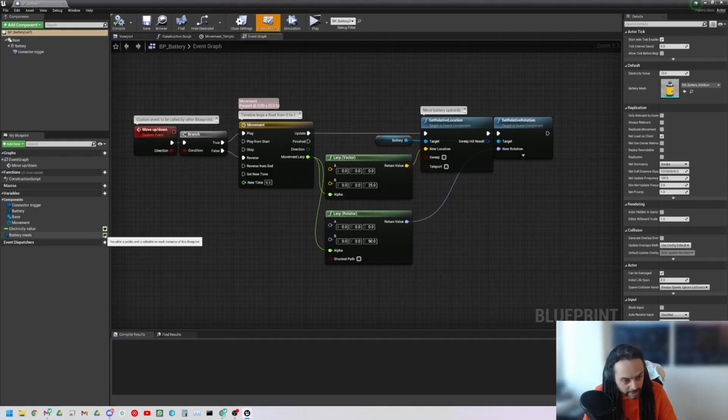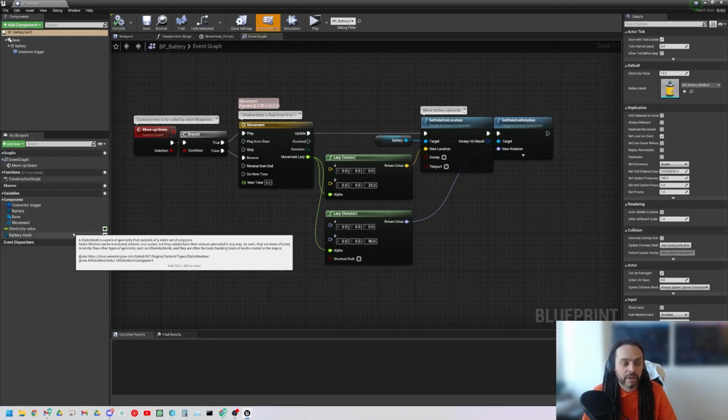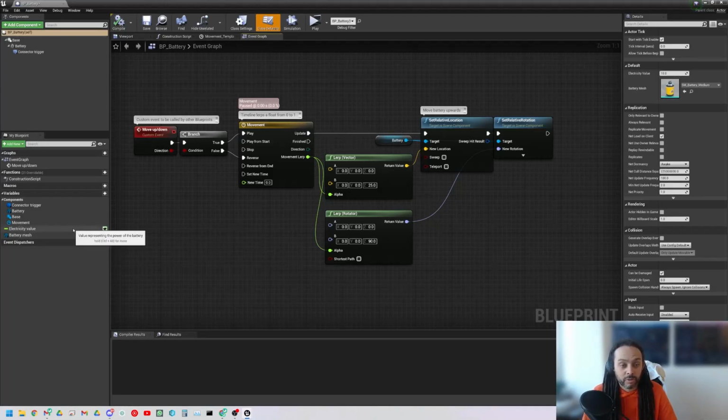So if I hover over here, I can see it says variable is public and is editable on each instance of the blueprint. We've seen that one before, we understand that. This one, I hover over, it says exactly the same. Why is that? Because it does the same thing, it's just a different variable? No, unfortunately not. Good guess though. So this one has a description called a static mesh piece of geometry, yada, yada, yada. This one actually has a custom description.